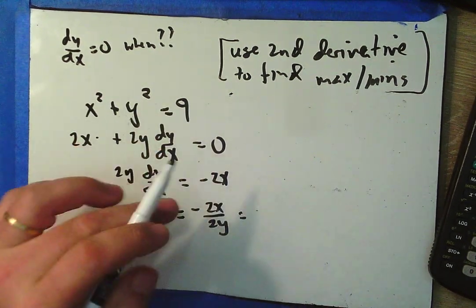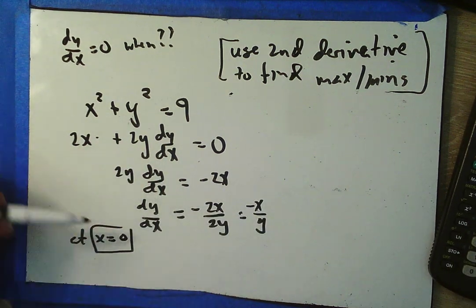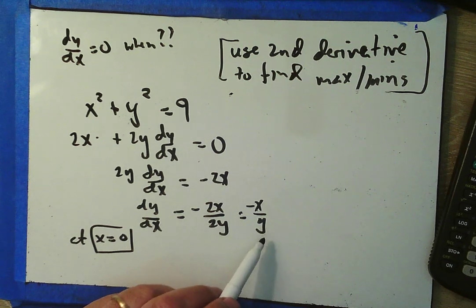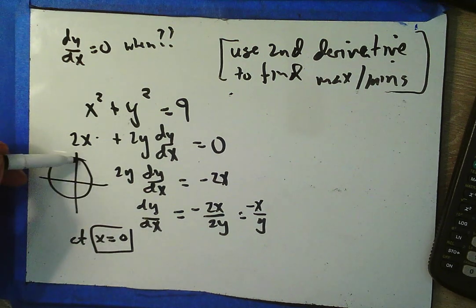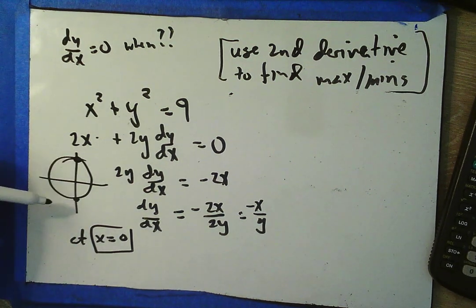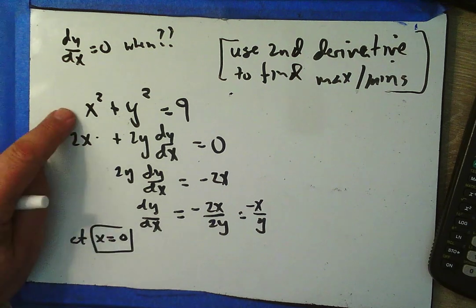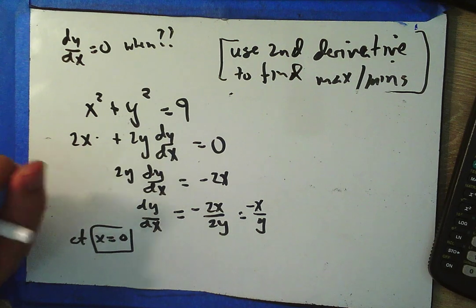All right, so let's go from there. Negative x over y. But I'm supposed to plug in values on either side of x equals 0. And here's the thing. I don't know what the y values are. I only know the x values. And since we actually know what this graph looks like, it's got a max and a min at x equals 0. And so we really can't use our original first derivative test for maxes and mins here. Whenever I find myself having to do implicit differentiation, I always use the second derivative test. Okay? Let's show how that works.